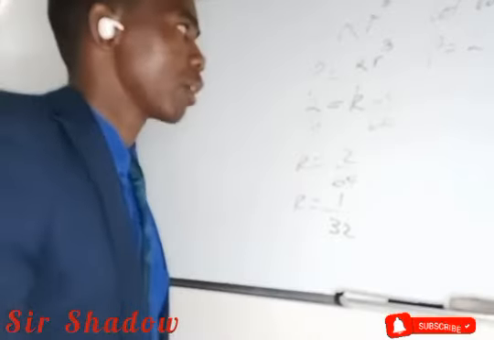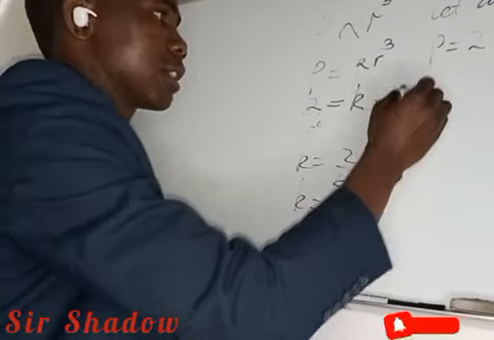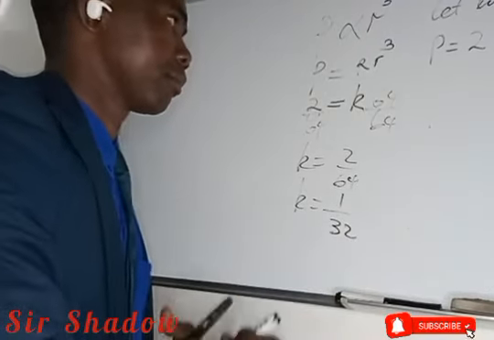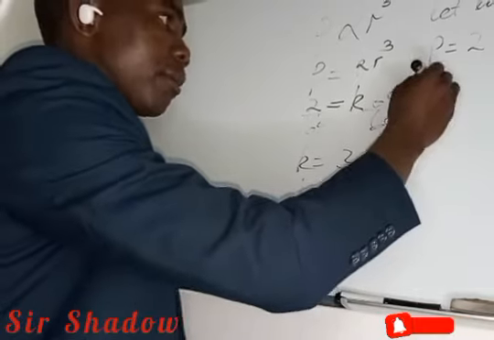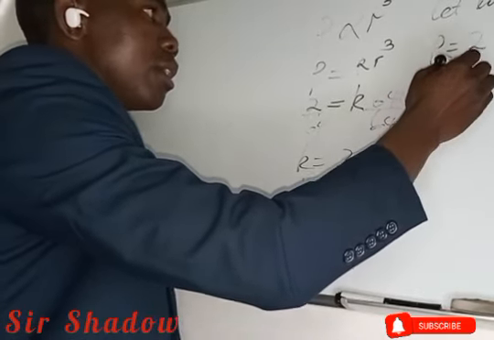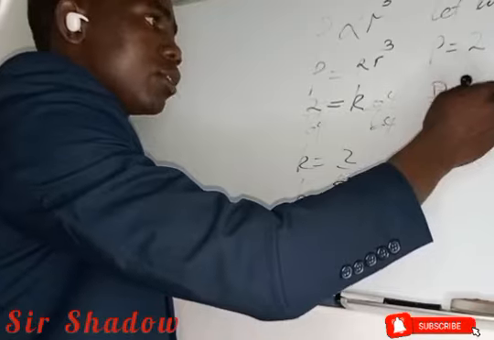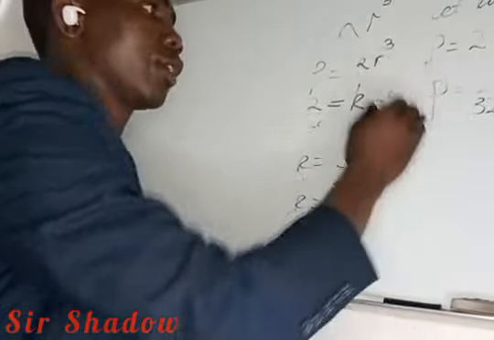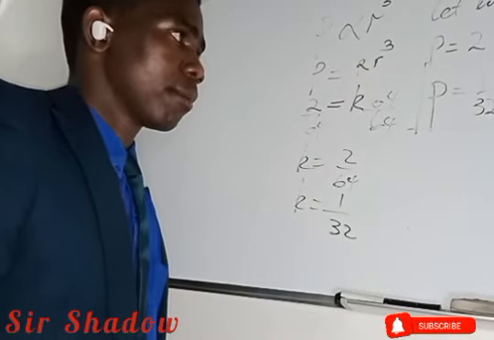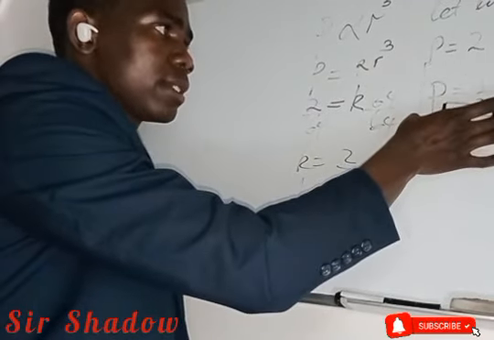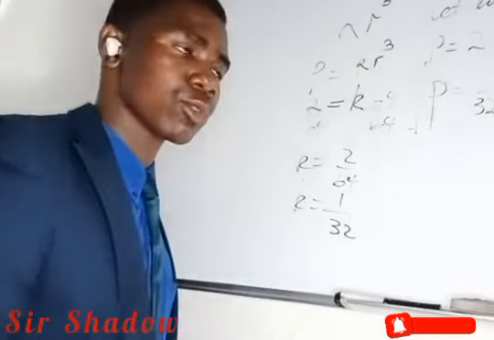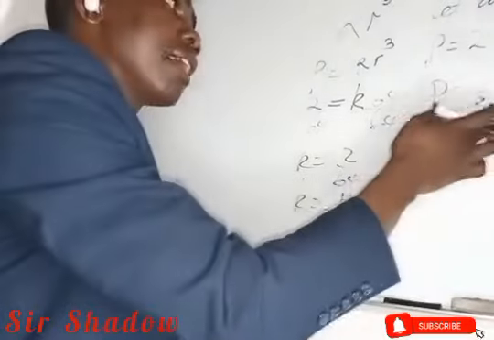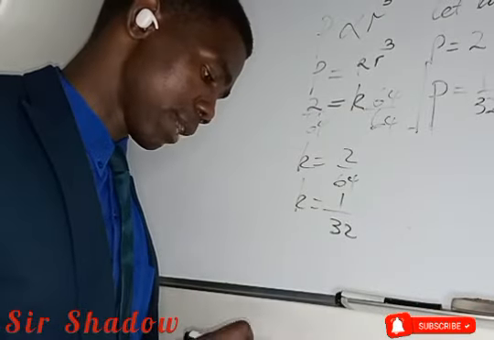We have found k. Actually, I'm going to keep this value. So the formula connecting is given by p is equals to 1 over 32 r to the power 3. So this one is the formula connecting, right? The values and the questions asked after this part involve substitution. With substitution, sometimes you are asked to find the value of p if r is a given value, or find the value of r if p is a given value. So let's move on to the second part.